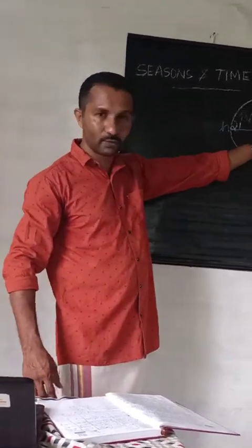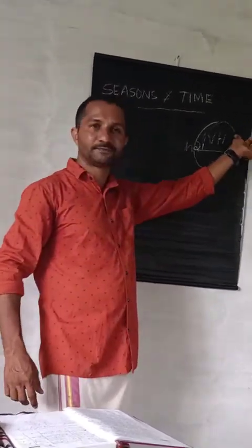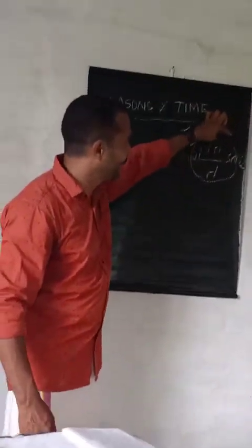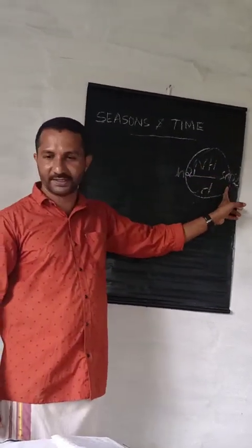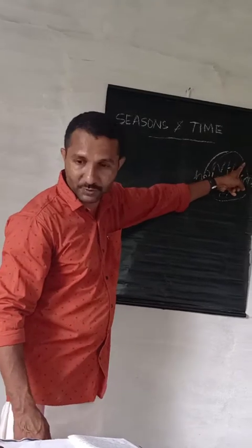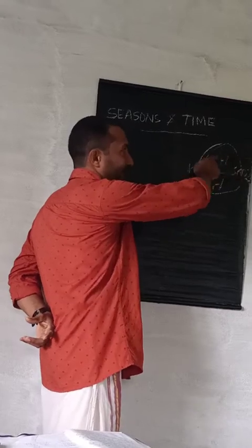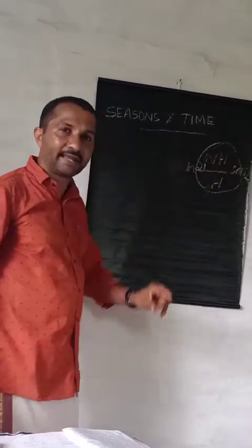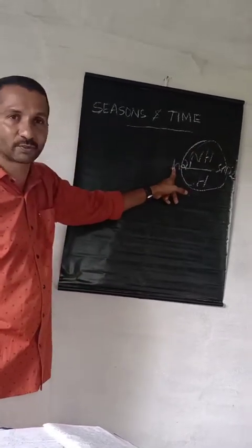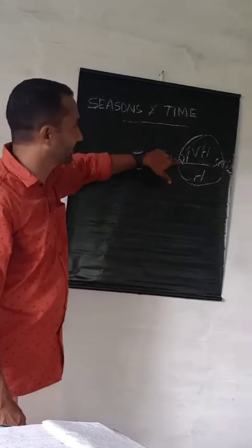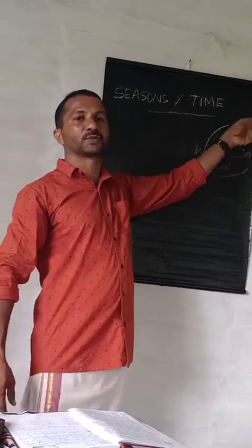Next, from where are we now? We are at June 21st. Where is the apparent movement of the sun now on June 21st? On the Tropic of Cancer. Again, the movement begins from June 21st to September 23rd, from the Tropic of Cancer to the equator. From June 21st, the apparent movement of the sun is at the Tropic of Cancer. Again it begins its shift from the Tropic of Cancer towards the equator, and it reaches it on September 23rd.